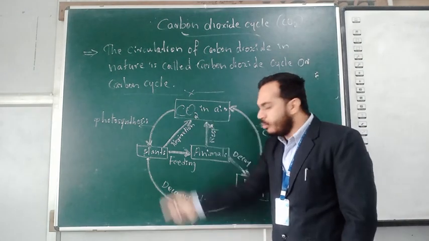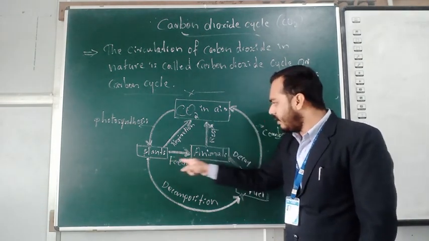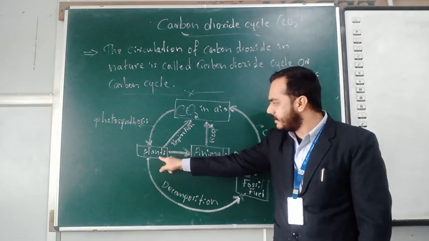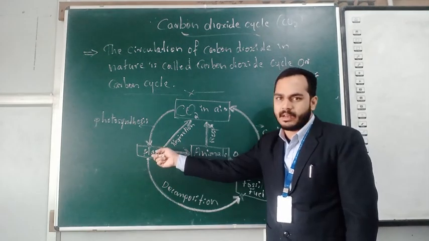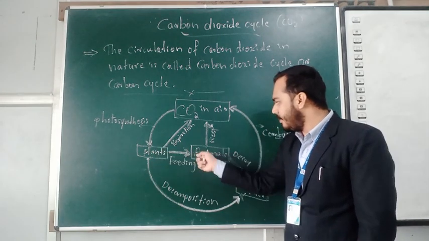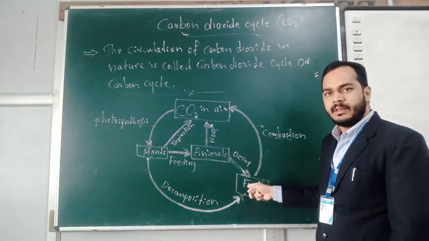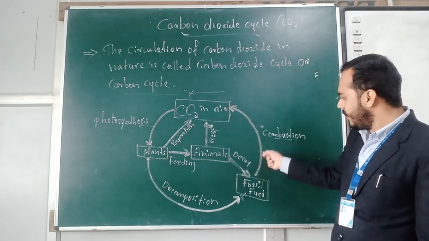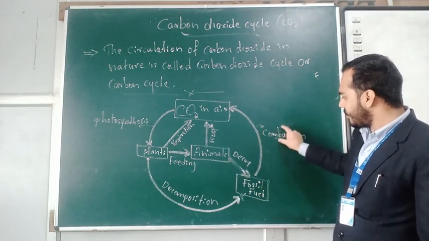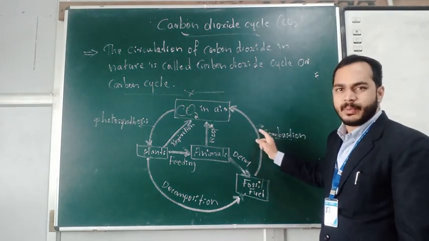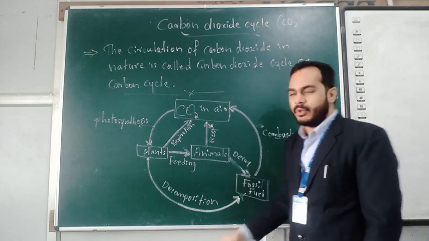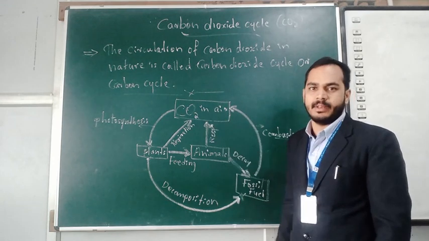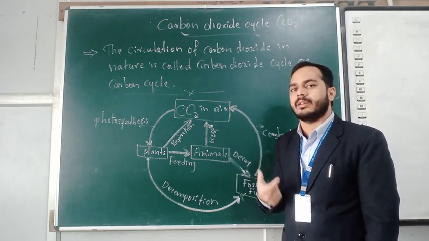So this is the cyclic movement of carbon dioxide in different organisms. First there are the plants, and next animals consume the plants. Then after that, through decaying, plants and animals turn to fossil fuels. These fossil fuels contain a large amount of carbon dioxide. Through the combustion process, carbon dioxide is released into the atmosphere again. So this is the cyclic movement of carbon dioxide. It is called the carbon dioxide cycle or carbon cycle.